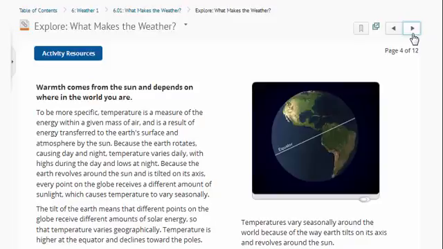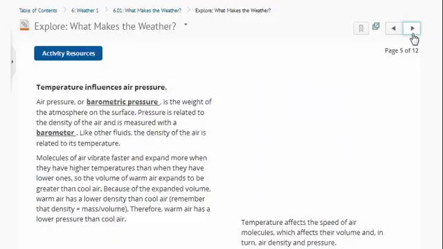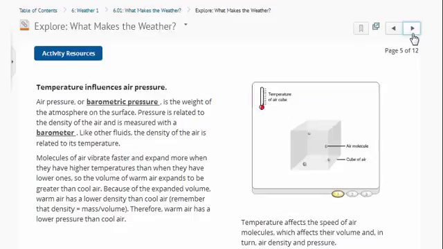The sun is the number one source of heat for the earth. So the temperature changes, that causes air pressure to change. This is a very important concept. Make sure you understand this. So you might want to take a moment to pause this and read this carefully. But temperature influences air pressure.